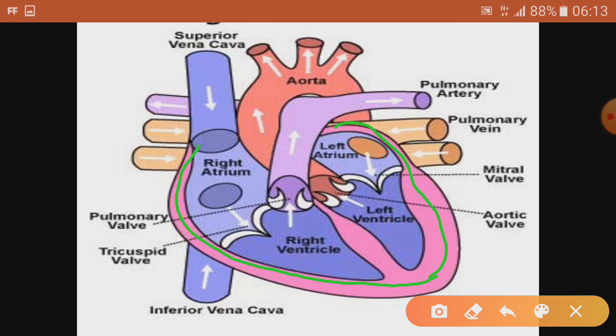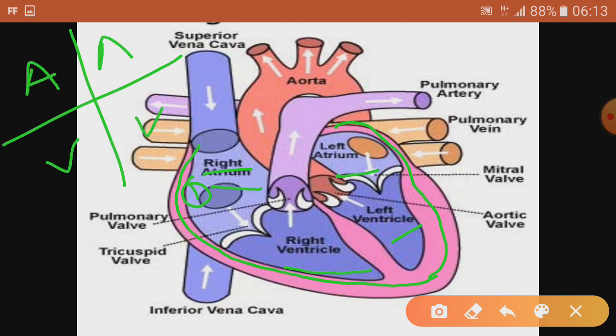If you come to the chambers, the human heart has 4 chambers: right atrium, or it is also called auricle, right ventricle, left atrium and left ventricle. Lower chambers are ventricles, and upper chambers are called atrium or atria.